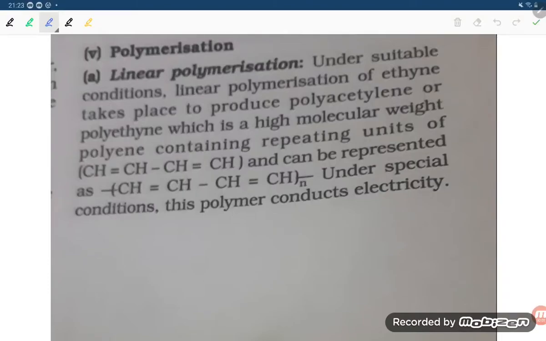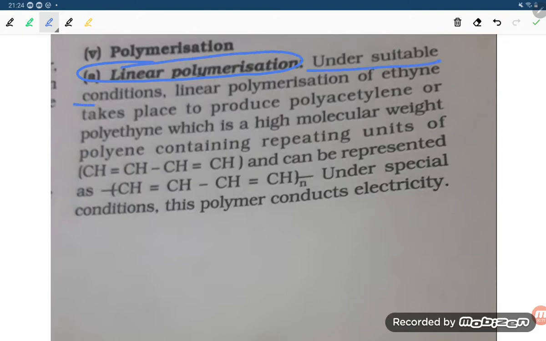Hello students, let us try to understand the polymerization reaction, right? So the polymerization reaction of alkynes is just like that of alkenes. The first one is linear polymerization and the second one is cyclic polymerization. Let us try to understand the linear polymerization of alkynes.